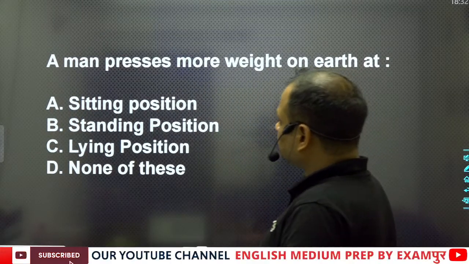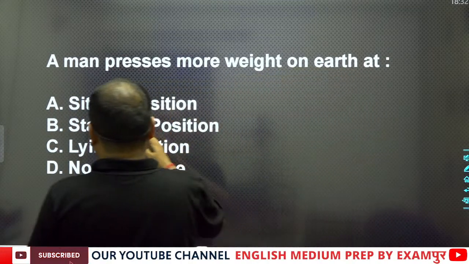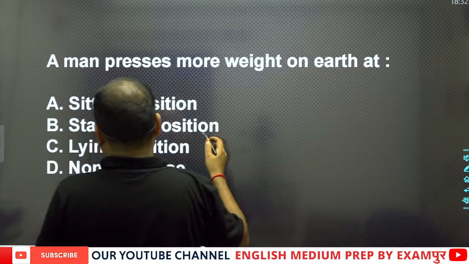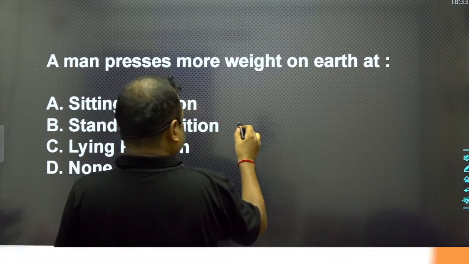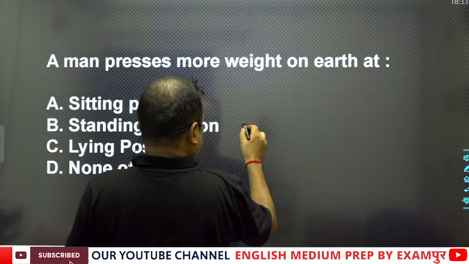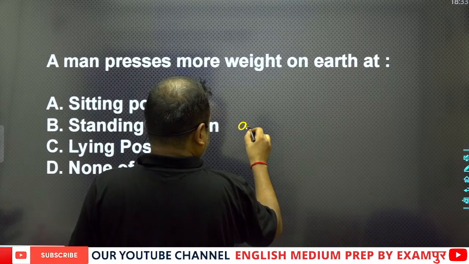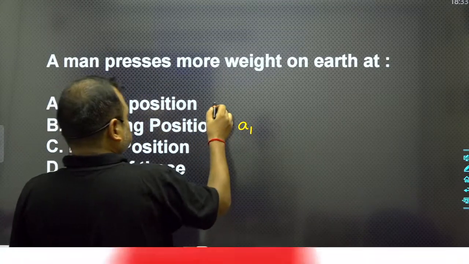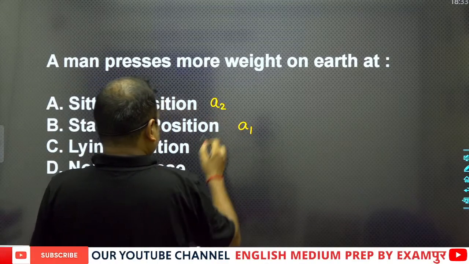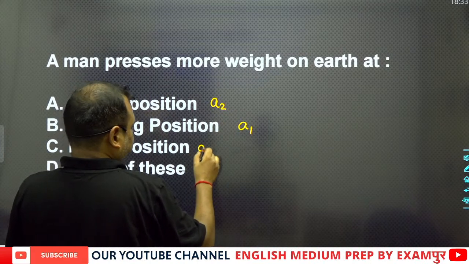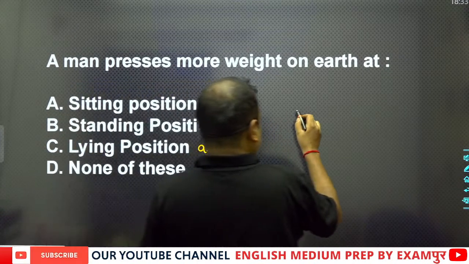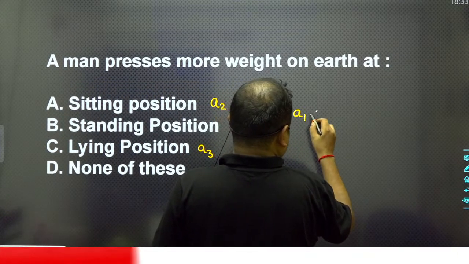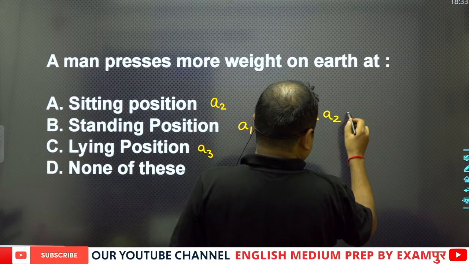Suppose the contact area for standing position is A1, for sitting position A2, and for lying position A3. Here we can see that A1 is less than A2 is less than A3.